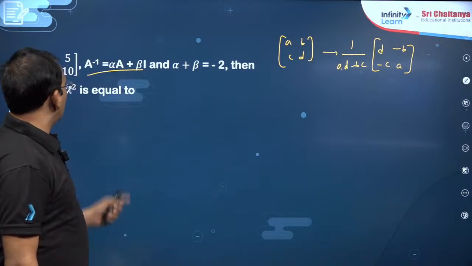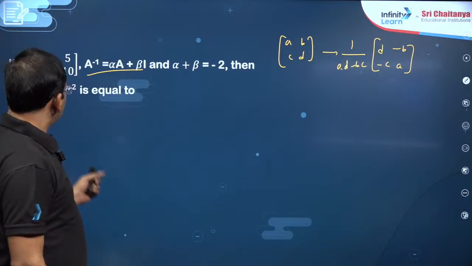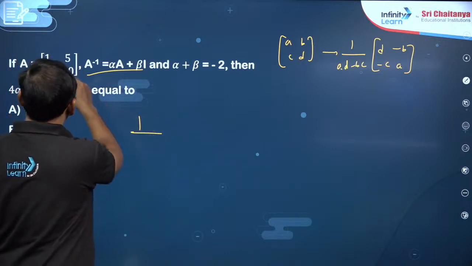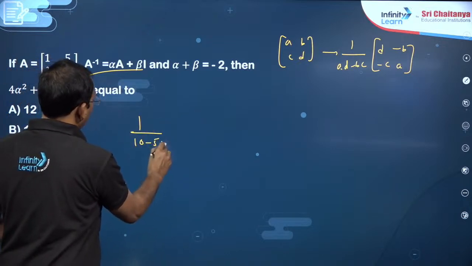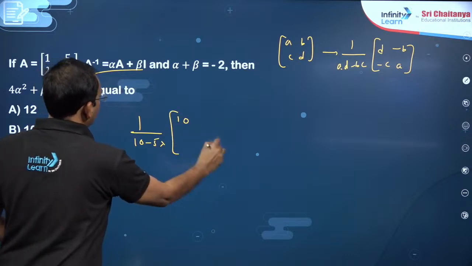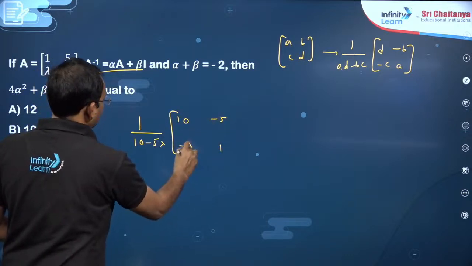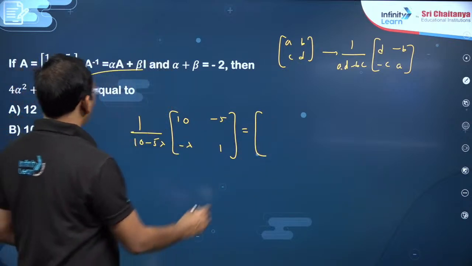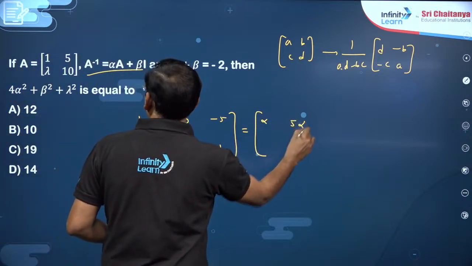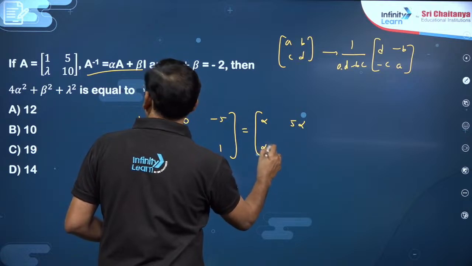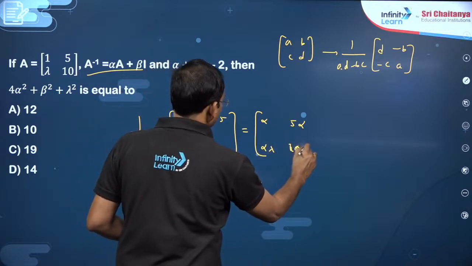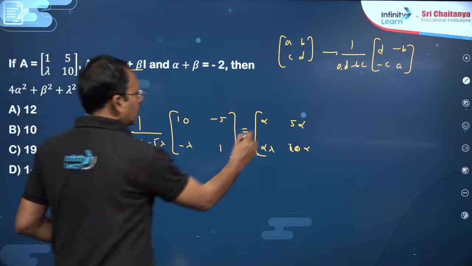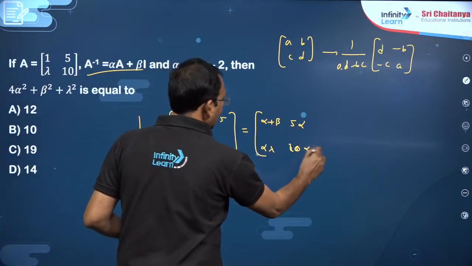This A inverse is alpha A plus beta I. Since it is a 2 by 2, you can do like this, my dear friends. Determinant is 1 by (10 minus 5 lambda) into 10, 1 here, minus 5, minus lambda, is equal to alpha A plus beta I. Alpha A means this is alpha, 5 alpha, lambda alpha, this is 10 alpha. Plus beta I means you need to add beta, 0, 0, beta, that beta will be added here and here.